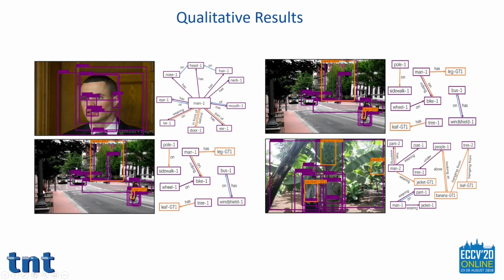Here are some qualitative results for scene graph generation. The purple color indicates correctly detected objects and relationships, whereas orange means failure. The blue color indicates false negatives. That means relations are not annotated in the ground truth. Sometimes a few false positives are semantically meaningful.